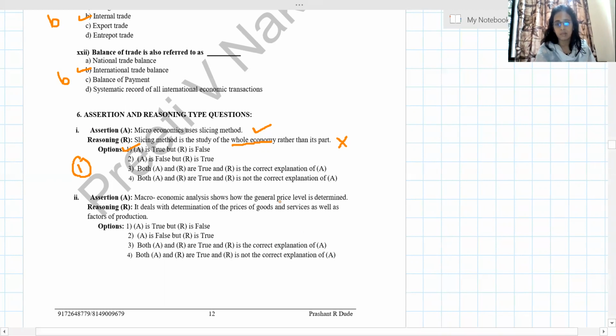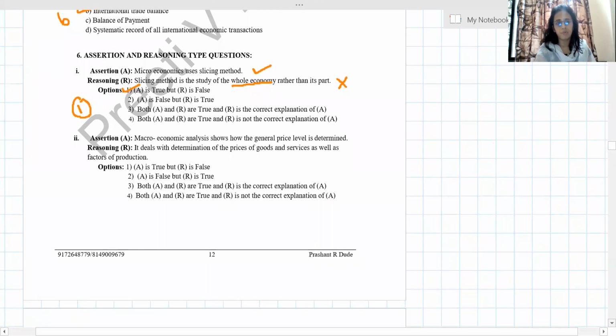Let's move on to the next. Maybe they will confuse us somewhere, so read it properly. Second: macroeconomic analysis shows how the general price level is determined. Correct. The reasoning says it deals with determination of prices of goods and services as well as factors of production.